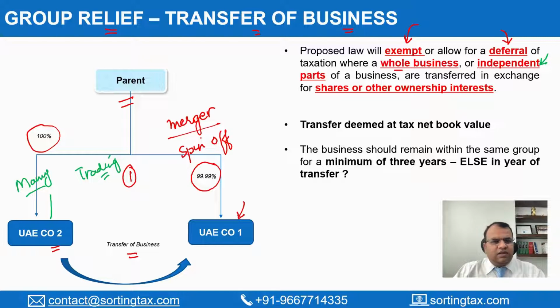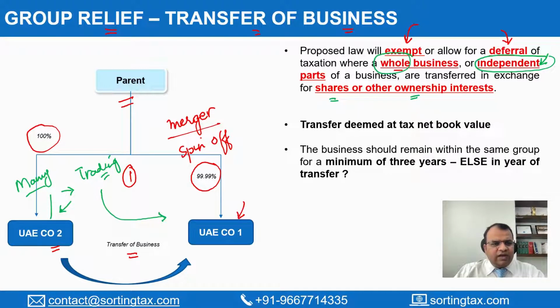So one is if it transfers both the businesses, but the other thing can be it can only transfer one of the businesses while continuing with the other one. So either there's a transfer of the whole business or there is a transfer of an independent part of a business, transferred in exchange for shares or other ownership interest.